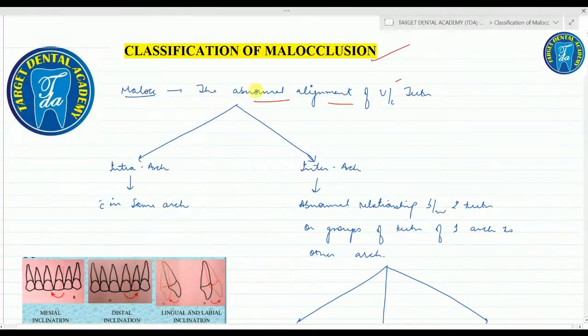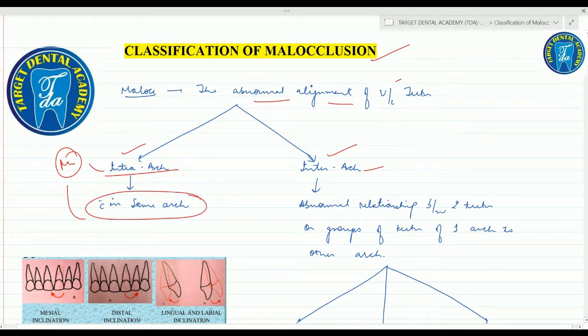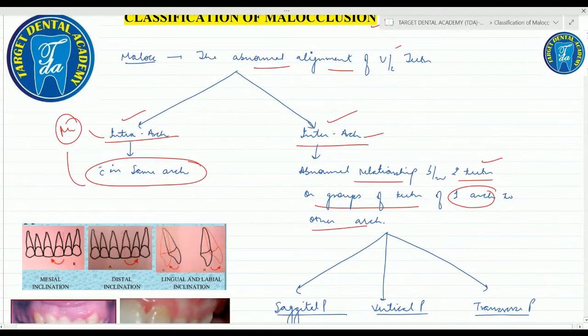So malocclusion is of two types: the intra-arch malocclusion and the inter-arch malocclusion. Intra-arch malocclusion means the malocclusion which occurs within the same arch, while inter-arch malocclusion is the abnormal relationship which occurs between two teeth or between groups of teeth involving one arch or both arches, mainly both the arches.